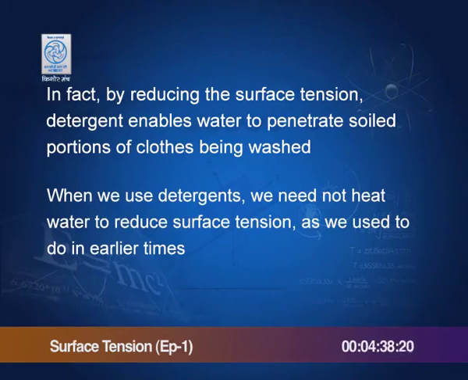If you look at very small drops of water, let us say on a glass plate, they are spherical. Why are they spherical? Because if other forces are neglected, then the surface area must be the least, and a sphere is the shape for which the surface area is the smallest. So these little drops assume a spherical shape.